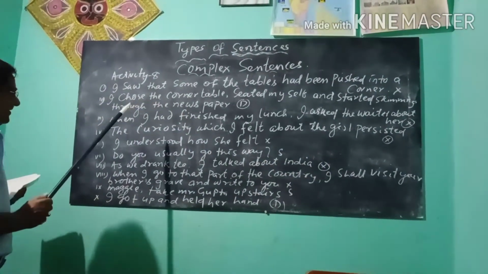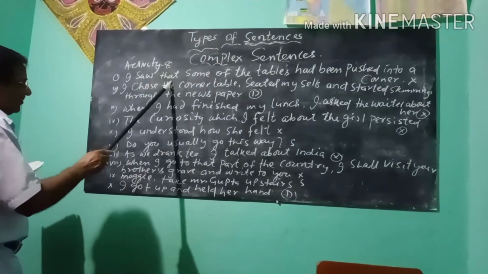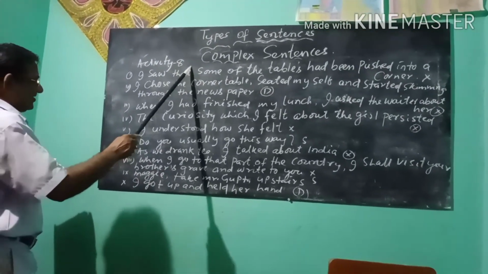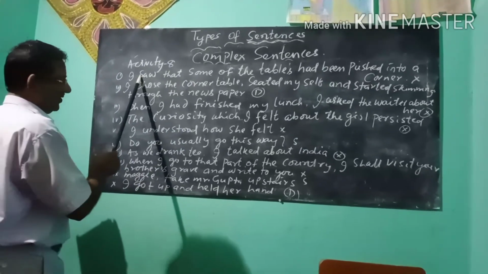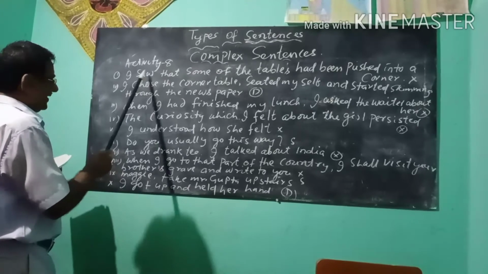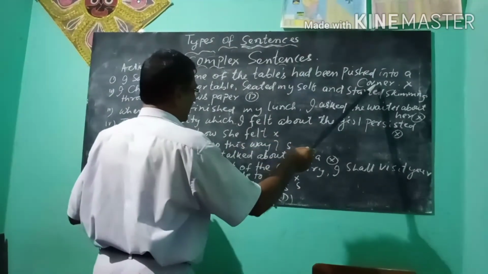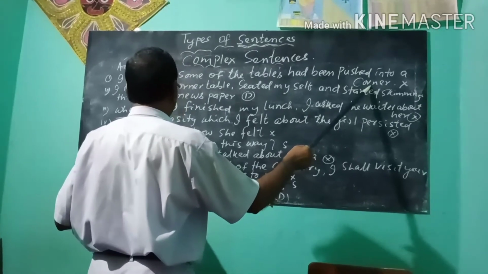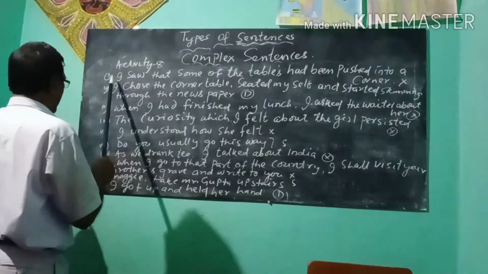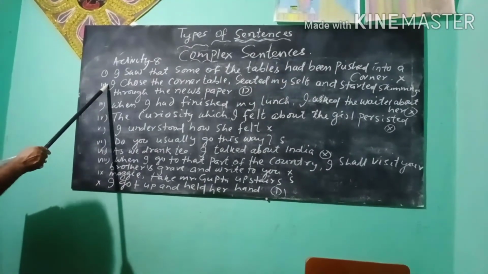Why is it a complex sentence? You see, that is the subordinator here. I saw that some of the tables had been pushed into a corner. That some of the tables had been pushed into a corner is a subordinate clause. I saw is the main clause. Next, sentence number 2.